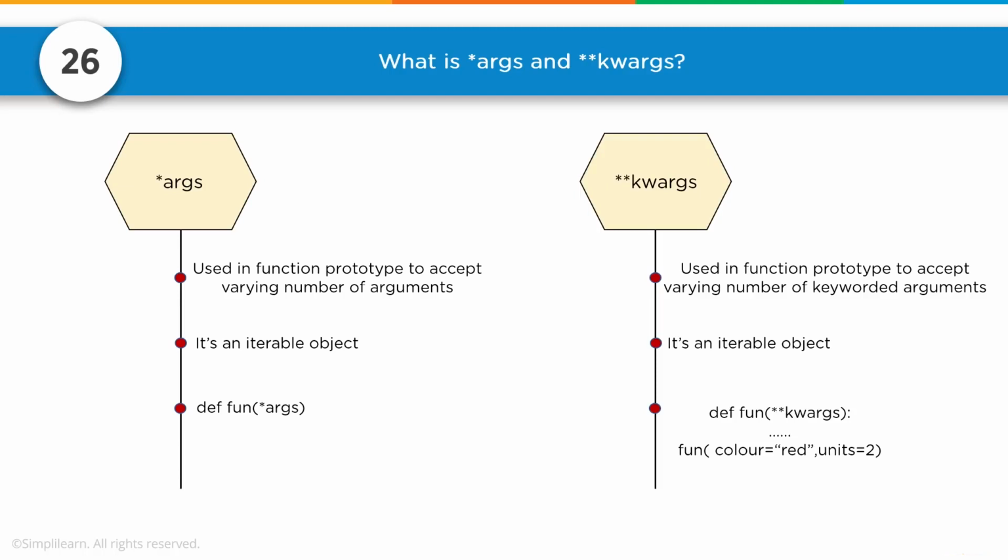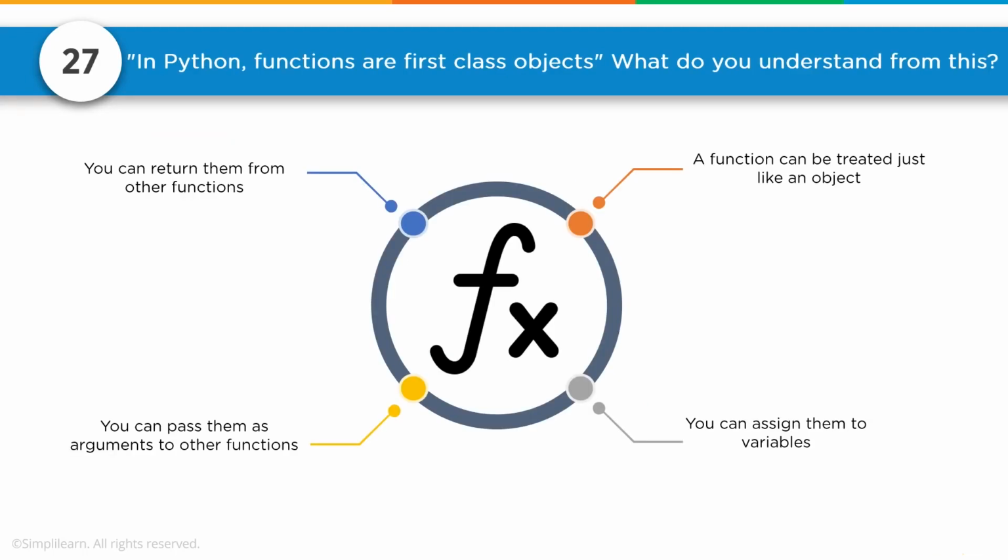With kwargs, I can actually tell it what I want to send. It's used in a function prototype to accept a varying number of keyworded arguments. Both are iterable objects, so you can go through them one at a time. In def function kwargs, you can now set color equals red, units equals 2. You'll see that especially in machine learning, where they'll have inline equals true, that kind of thing.